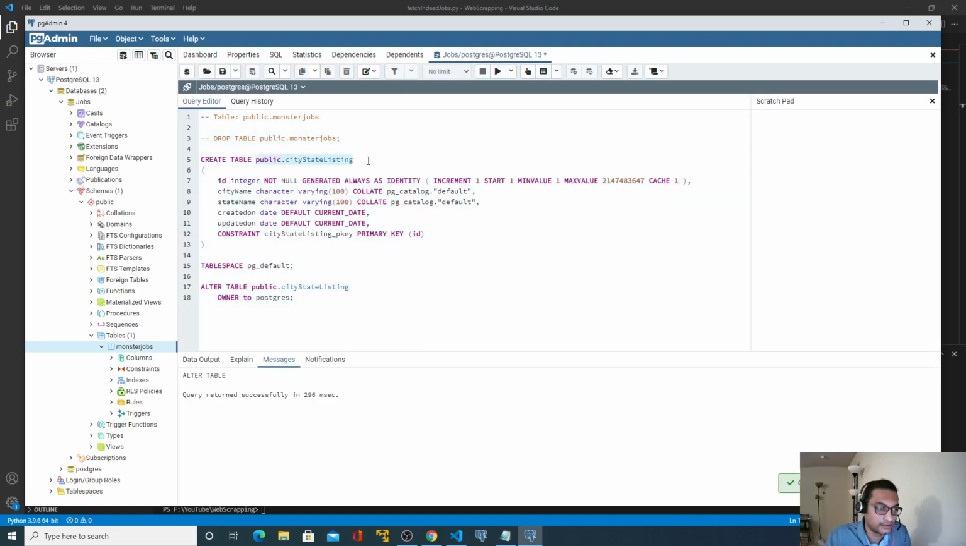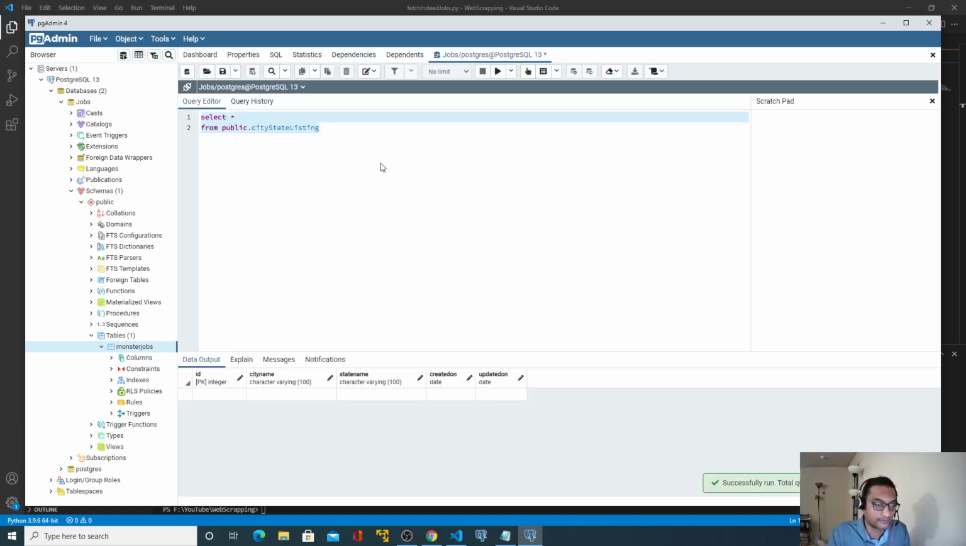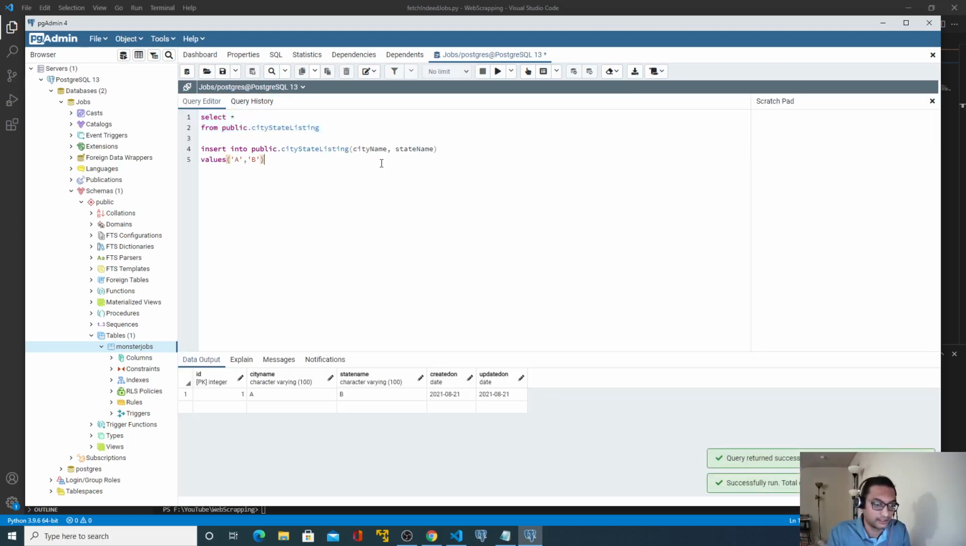Now let me select star from this. Let's create an insert statement and add some dummy data. Insert into this. All the columns needed are two columns, city and state name. Perfect. And the values, let's say A and B as of now. Perfect. And we'll truncate the table.